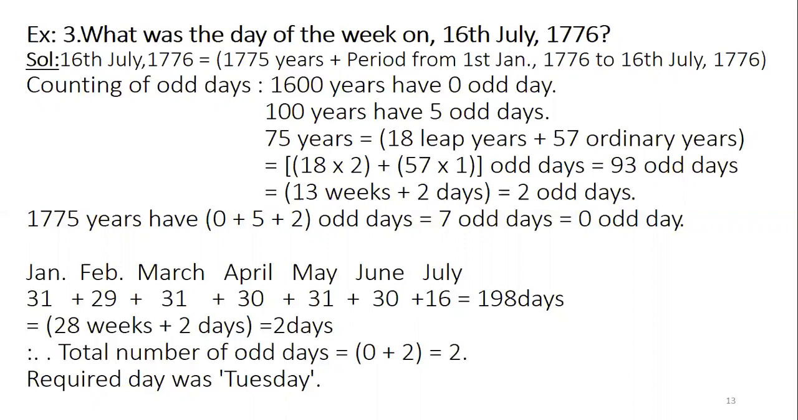So that is again giving you a complete week, so 0 odd days. Now the partial part of the year, that is 1776, the current year, has 198 days. So that is giving an odd day of 2. So finally 0 plus 2, the net odd days is 2. So coming to the general shifting, 0 means Sunday, 1 means Monday, 2 means Tuesday. So 16th July 1776 is Tuesday.